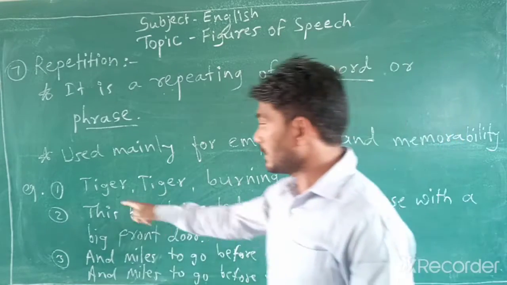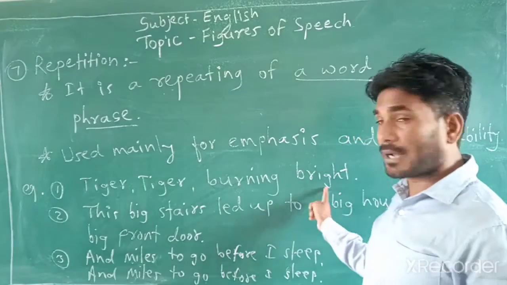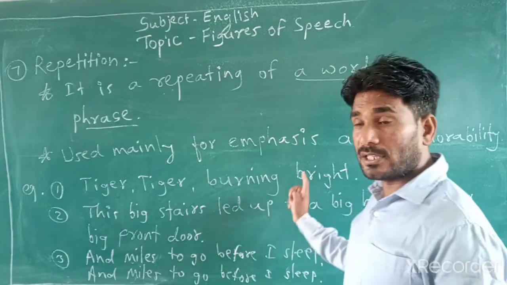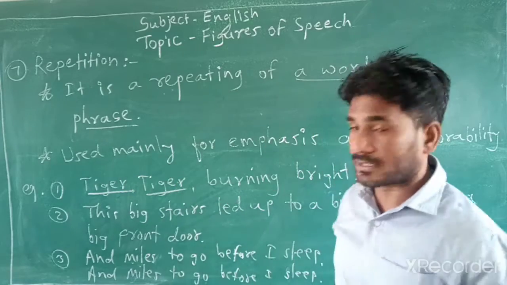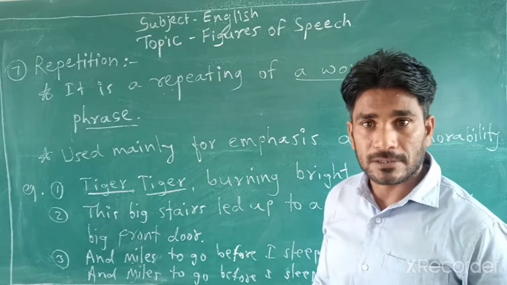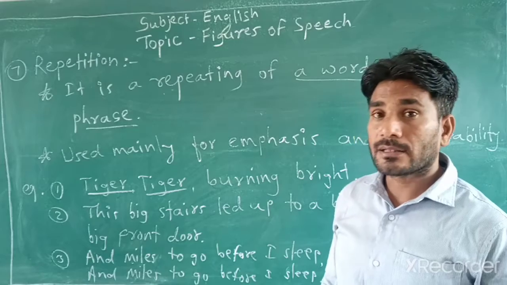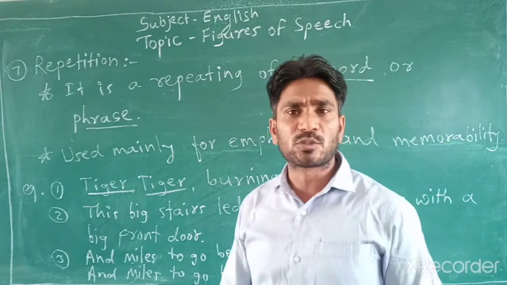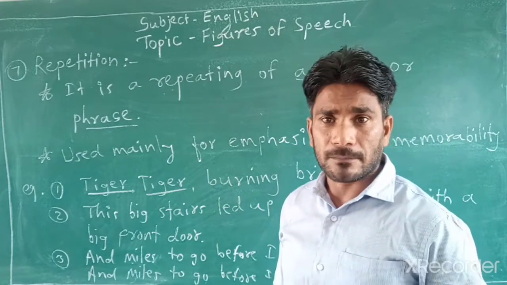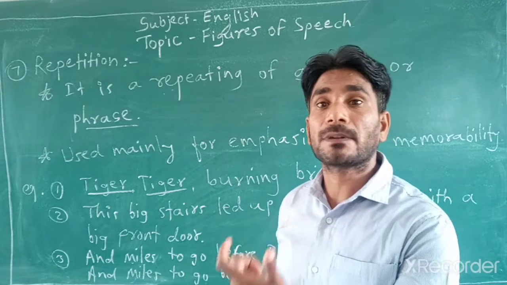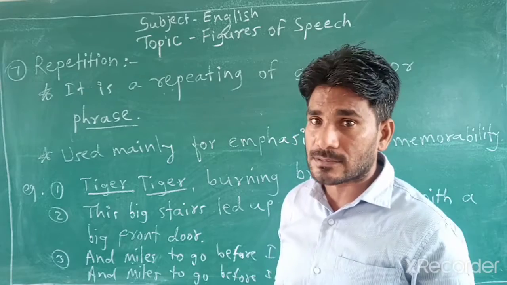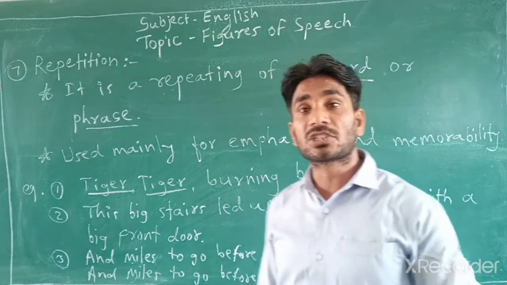But here, tiger tiger burning bright, the whole word is repeated. Like another famous poem, Captain, oh Captain, my Captain. There the word captain is repeated many times. So that is also repetition.